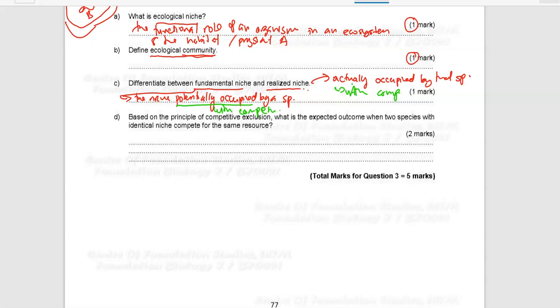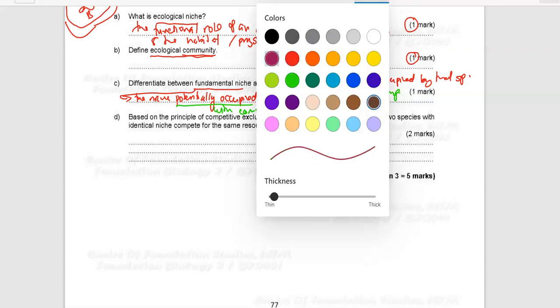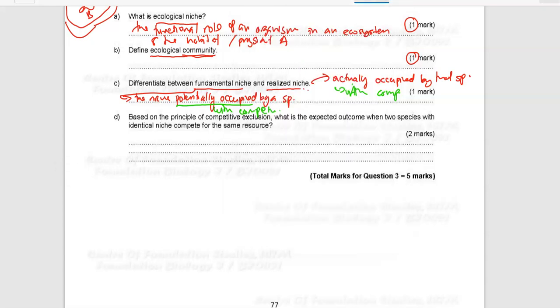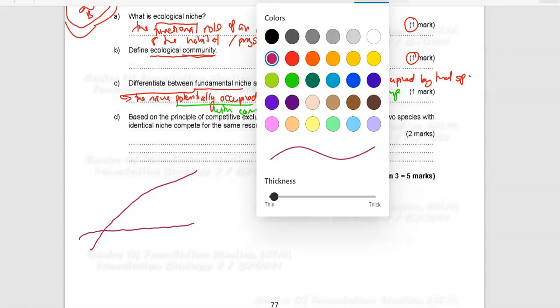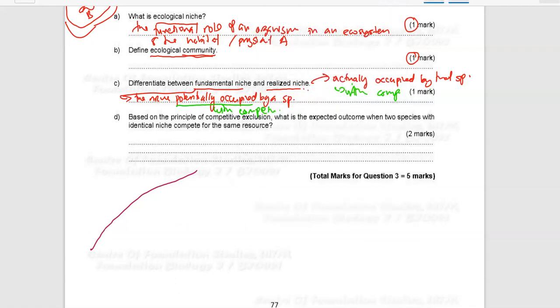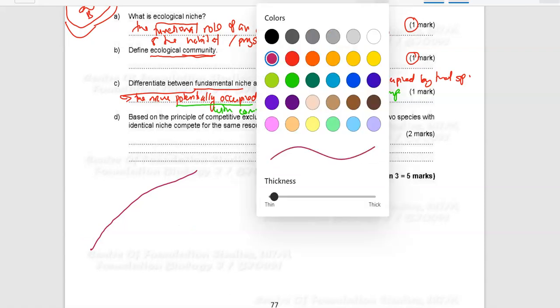For example, if you refer to your notes, on the example given, on the competition between two barnacle species. Two barnacle species live on a rock near a shore. I'll use a different color to indicate that this is water.